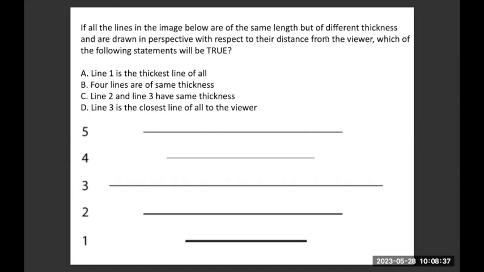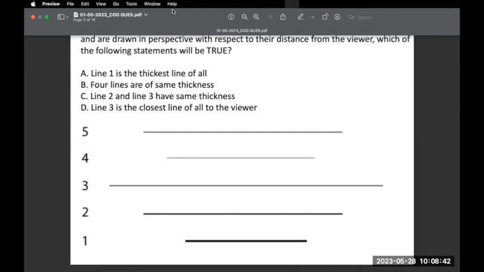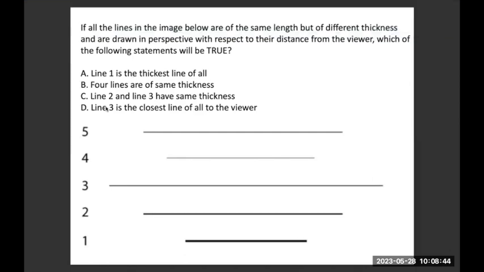So in perspective also, there is another rule related to distance and thickness: the one which is of smaller thickness is generally considered to be away from you, and the one which is thicker is considered to be closer to you.